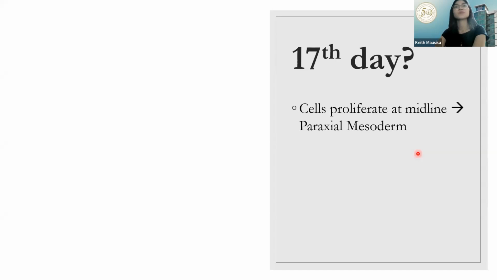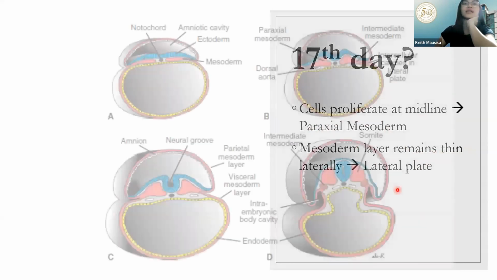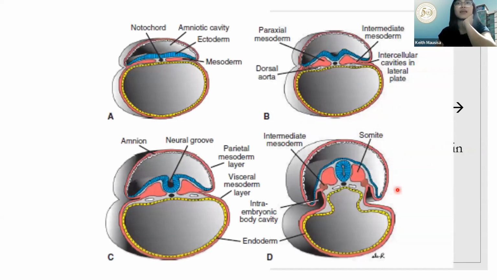Your cells will proliferate at the midline, forming your paraxial mesoderm. And the mesoderm layer remains thin laterally, which will be your lateral plate. Again, cells will proliferate at the midline, forming your paraxial mesoderm, while laterally it will remain thin, called your lateral plate. So, it would look like this.